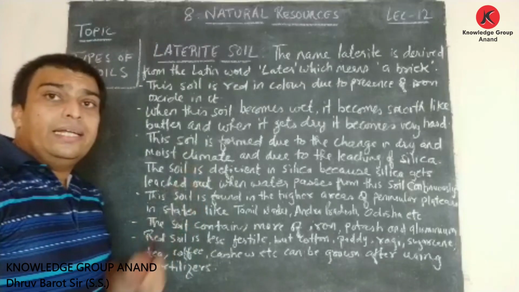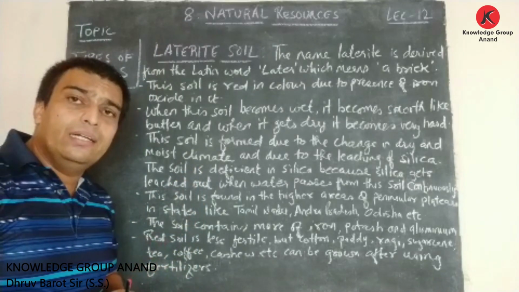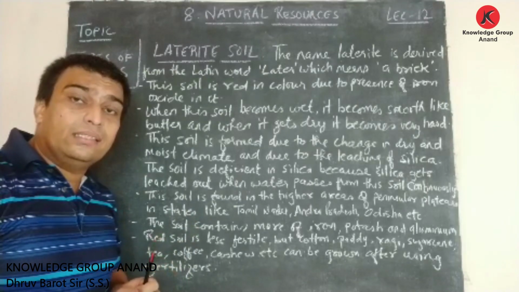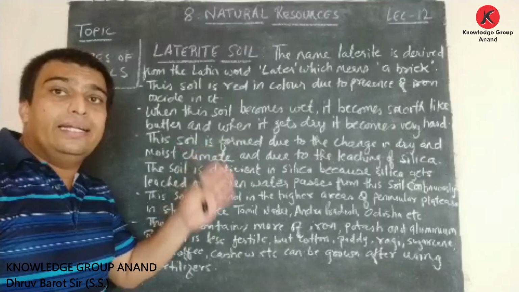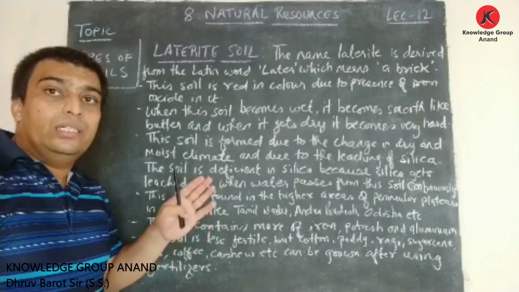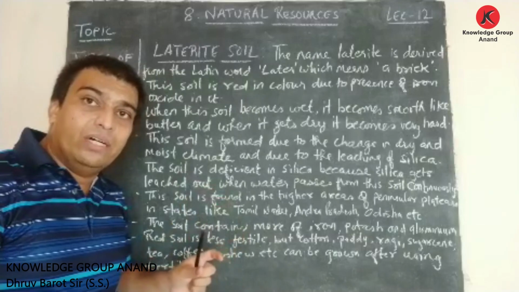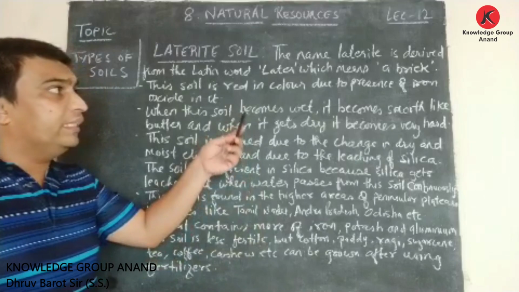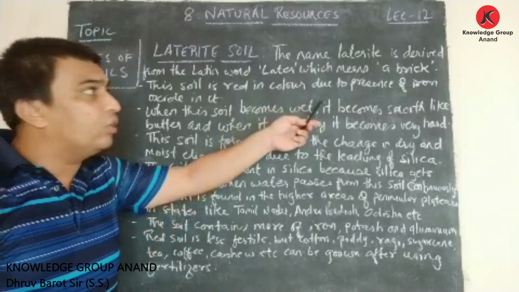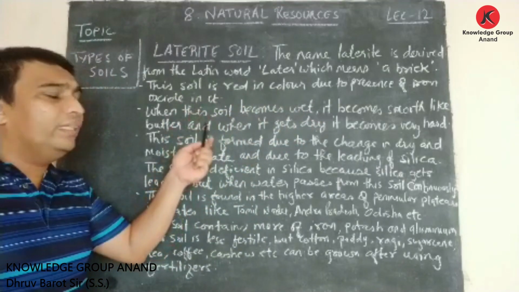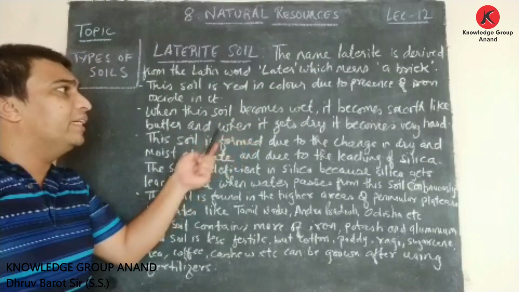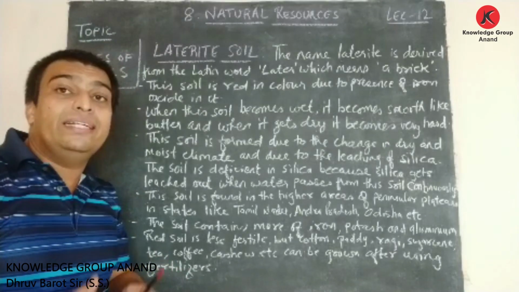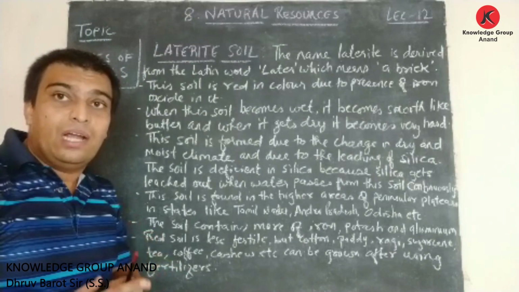Friends, the laterite soil, let us discuss a little bit again. This soil, laterite soil, the name laterite is derived from the Latin word later, that means bricks. It is said it is red in color due to the presence of iron oxide in it. When this soil becomes wet, it becomes smooth like butter, and when it gets dry, it becomes very hard.